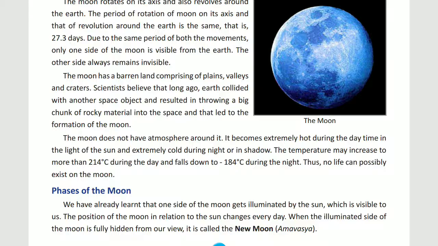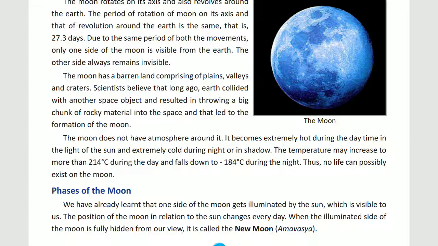Scientists believe that long ago Earth collided with another space object, resulting in throwing big chunks of rocky material into space, and that led to the formation of the moon. How did the formation of the moon occur? Listen properly once again.